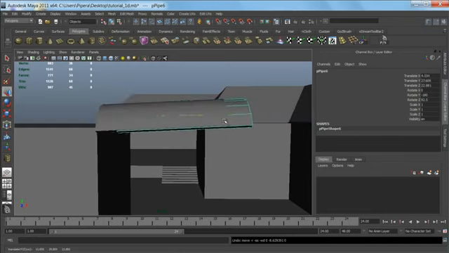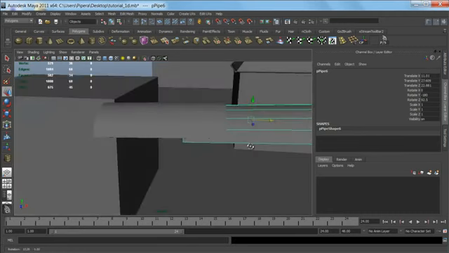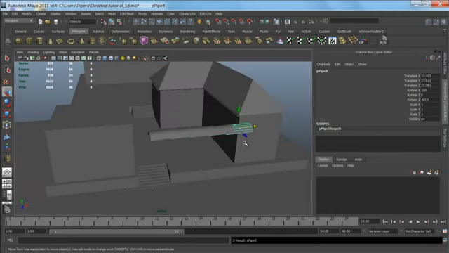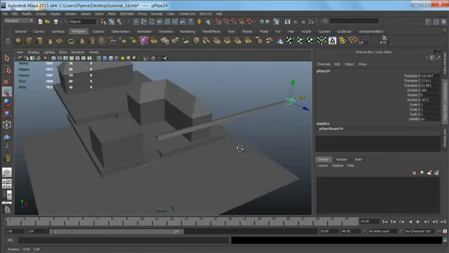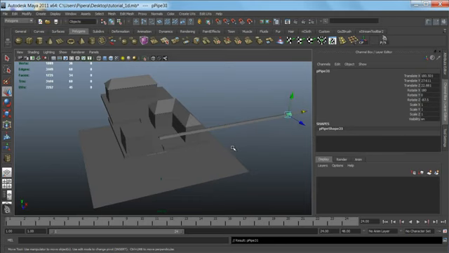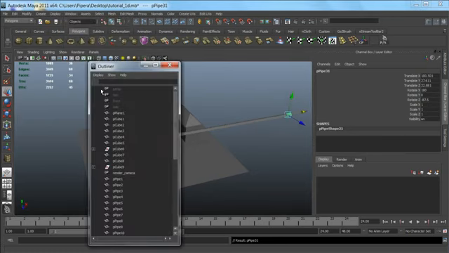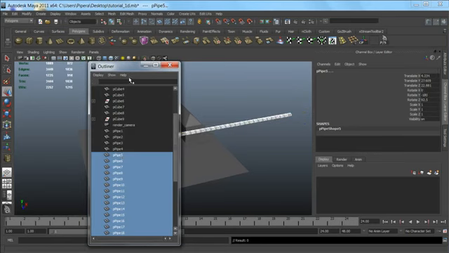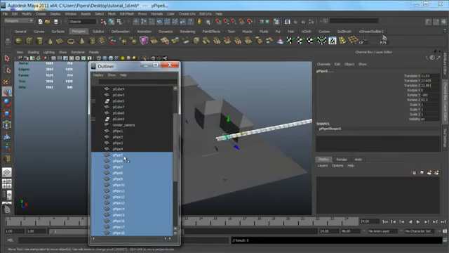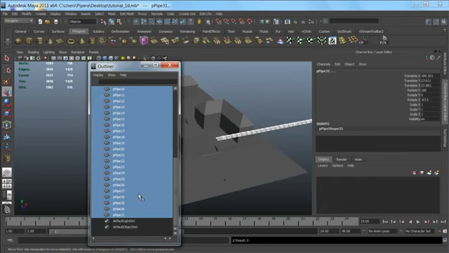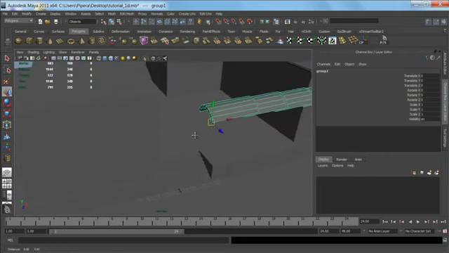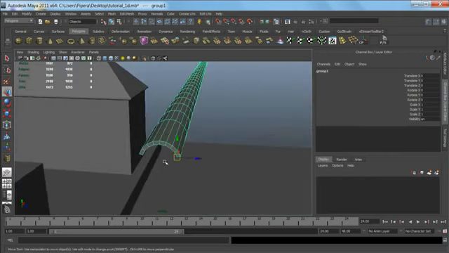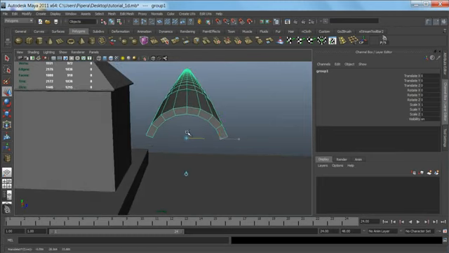Also need to make my move to world orientation. So that seems fine. Just duplicate once, and just to duplicate the same thing, the same translation attributes, just hold shift and duplicate. Now I'm just going to group them and just move the pivot point to the beginning of the first roof tile.